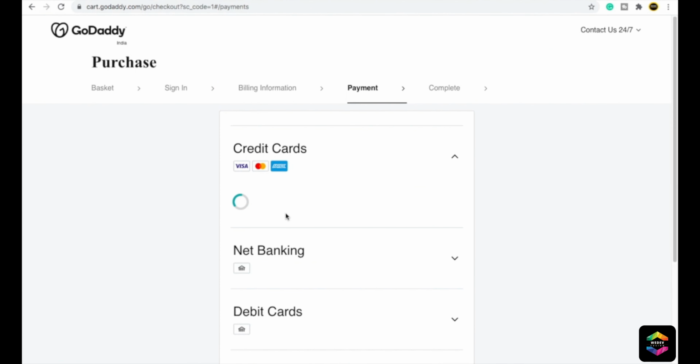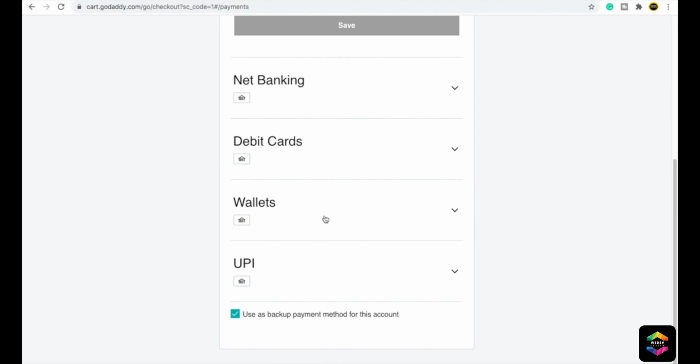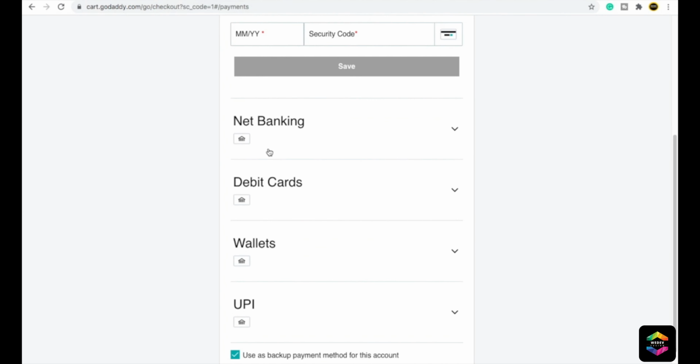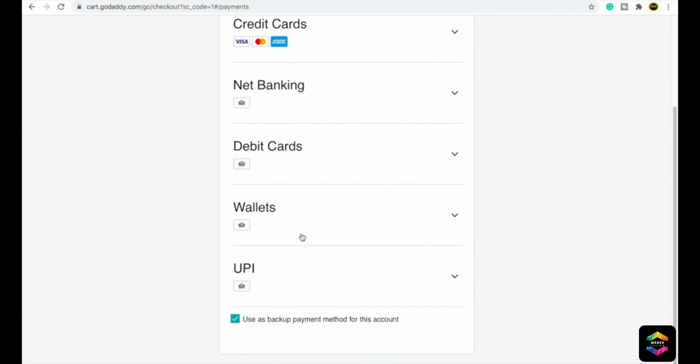After you click on save and continue, you will come to the payment area where you can choose the payment method. There are lots of payment methods: debit cards, net banking, credit cards. Whatever payment method you want to choose, you can choose from here and then proceed. I will choose the payment method as debit card.